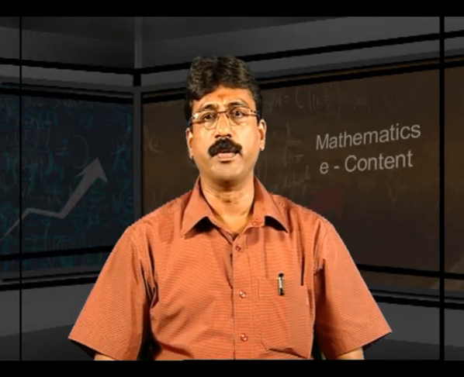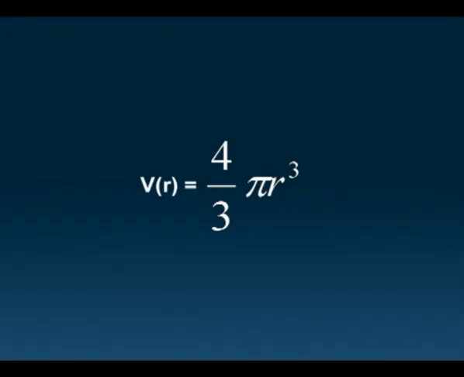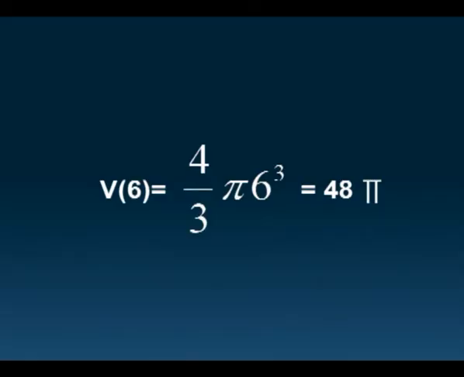Evaluation of a function. To find the value of a function for a particular input from the domain, substitute it in the function formula. For example, consider the function rule to find the volume of a sphere, V(r) is equal to 4 by 3 pi r cube. The volume of a sphere of radius 6 is obtained by substituting 6 for r in the formula, that is V(6) is equal to 4 by 3 pi 6 cube, which is equal to 288 pi.